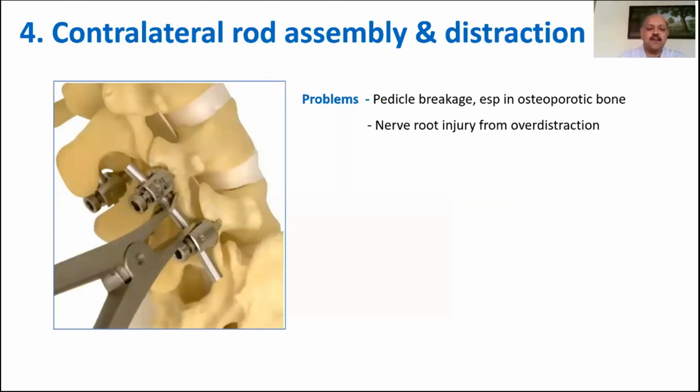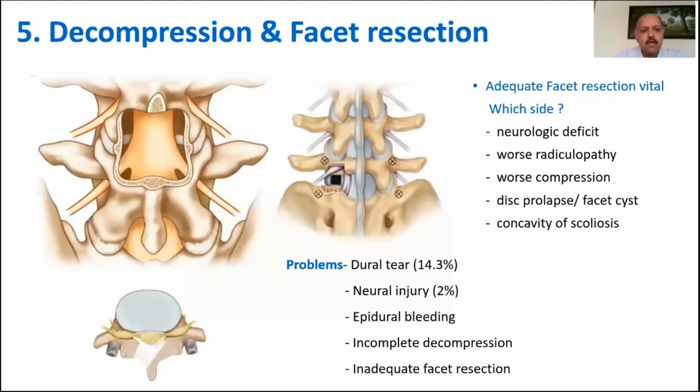Once the screws are inserted, assemble the contoured rod onto the opposite side and then gently distract between the rod in order to restore foraminal height and increase the disc height. The next step is decompression. You can choose to decompress in whichever way. This is the time when dural tears are common. You can also get nerve root injury during the decompression procedure, but nerve root injuries are rare. Epidural bleeding may be encountered. You may not do an adequate central canal or lateral recess decompression if you're not careful.